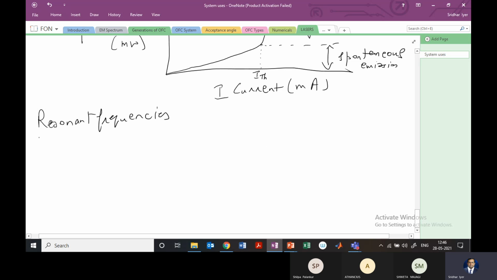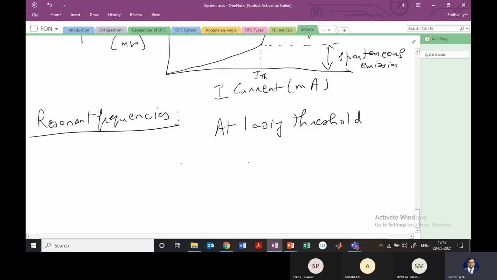Okay, and we want to mathematically see how and when we can reach these resonant frequencies. This is a very important characteristic, right? So we'll start with this. At lasing threshold, that means when we are just at the point of spontaneous and stimulated emission.